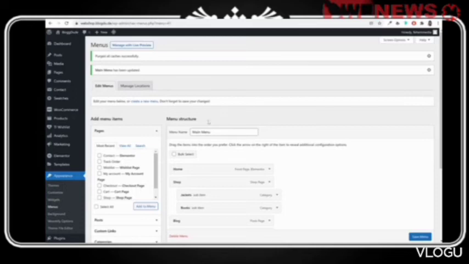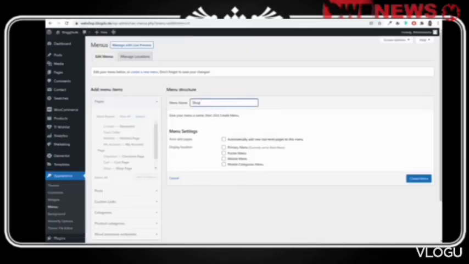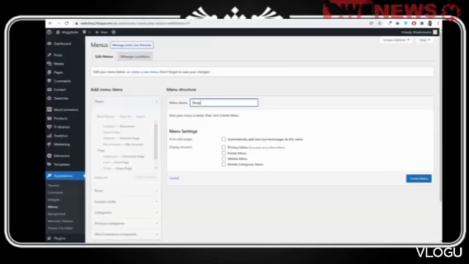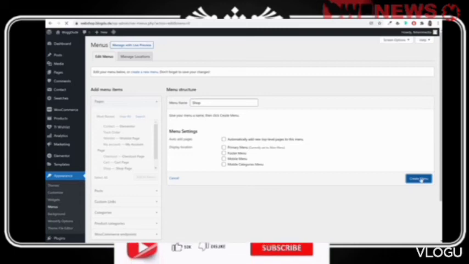So let's create the shop menu. Click on create a new menu, give it a title of shop. Here we want home page, here we want the shop, orders, downloads and my account. So first click on create menu.